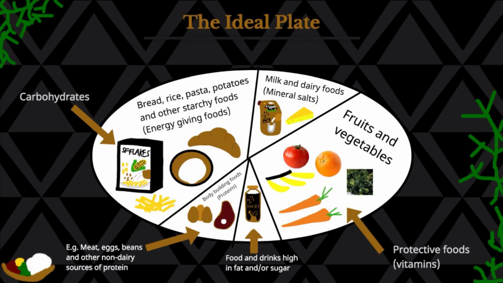And then we have food and drinks high in fat and or sugar. Well, with that one we need to make it even smaller, because those are not very important. They actually may cause some problems in the long term, but yeah, you can also have them. Then we have the bodybuilding foods, which are proteins, and we have examples which are meat, eggs, beans, and other non-dairy sources of protein. So you can design your own ideal plate with the food that you eat at home, so you can make it interesting. And don't forget a glass of water, it's very important.